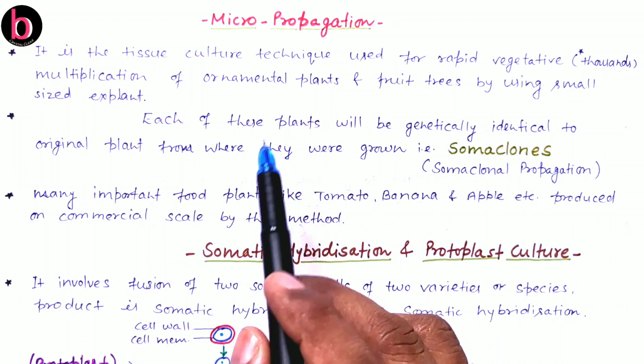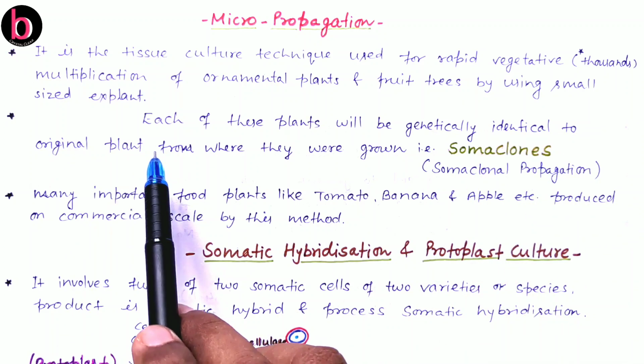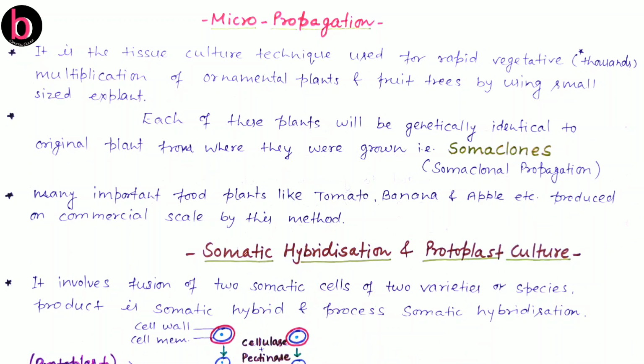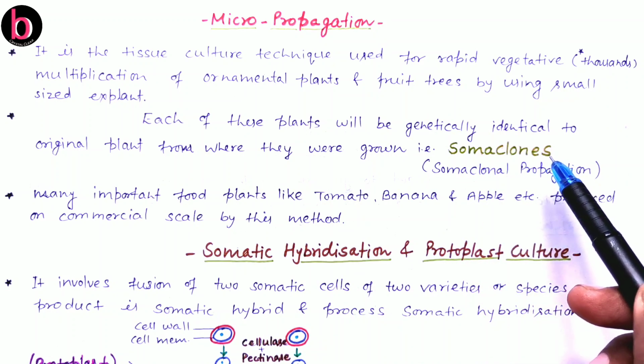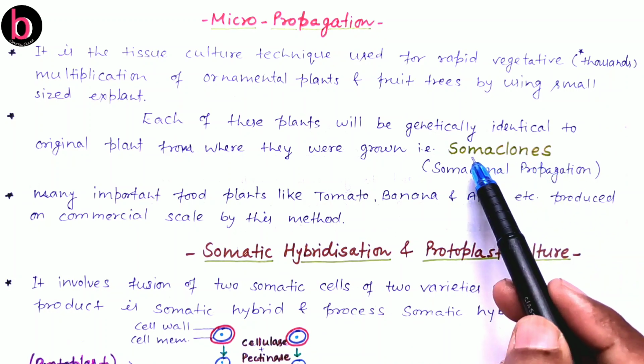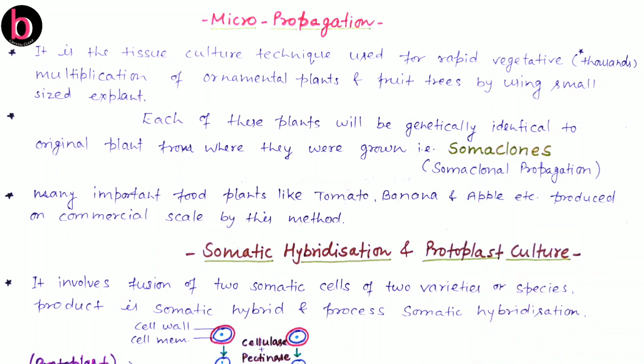Each of these plantlets will be genetically identical to the original plant from which they are grown, and they are all known as somaclones because they originate from the same somatic cells without any use of meiosis as well as fertilization. So there is no possibility of change in their genetic composition.